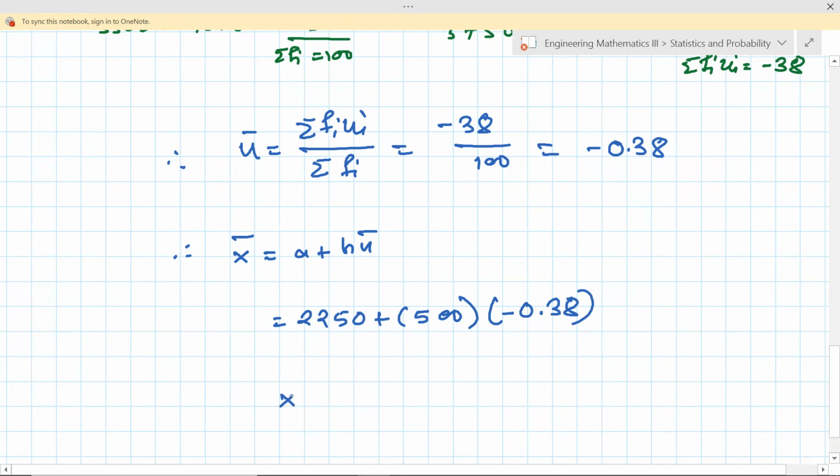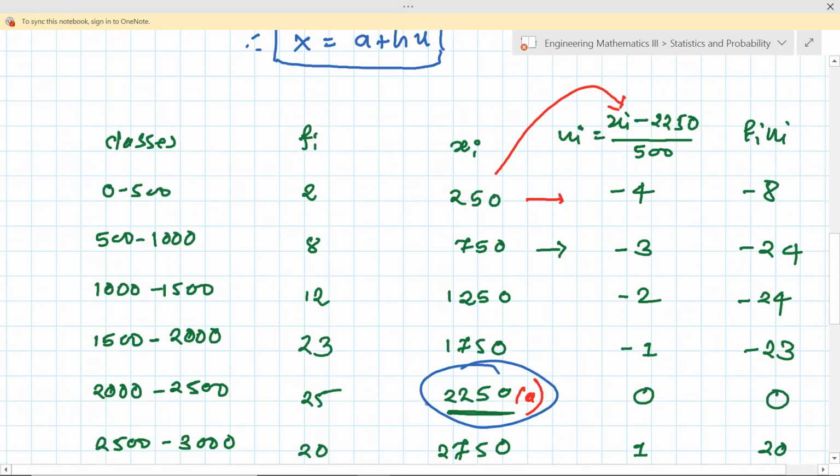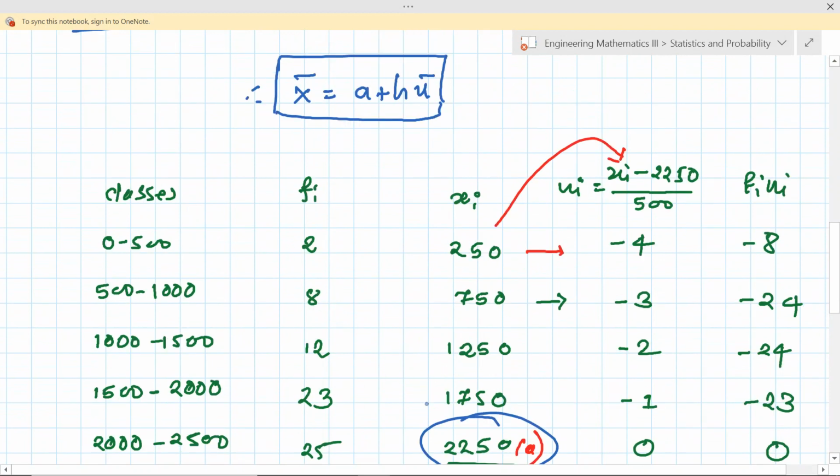If we calculate this, x bar is nothing but 2060. Calculate this and check whether the answer is correct or not. If we proceed in the traditional way without changing the scale, you will get the same answer, no problem. But with the help of this change of scale, you can reduce your calculation.